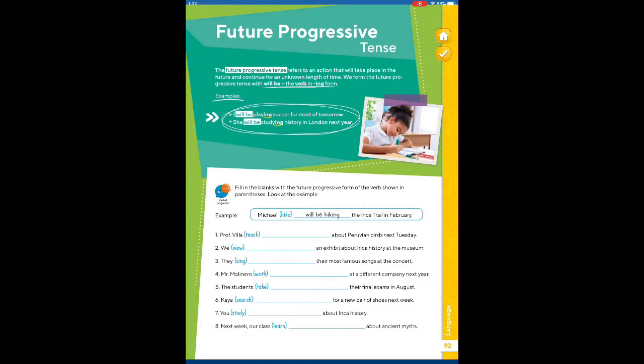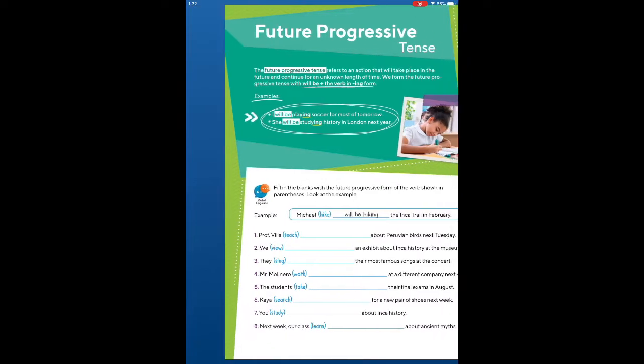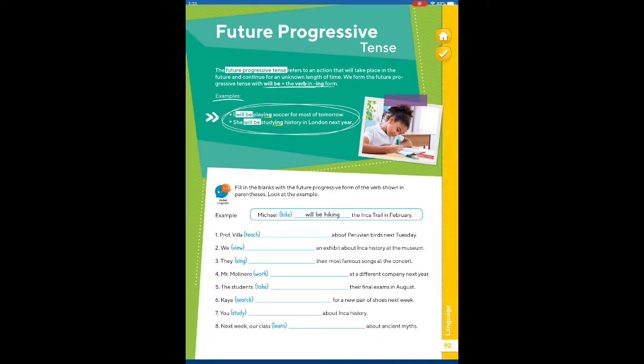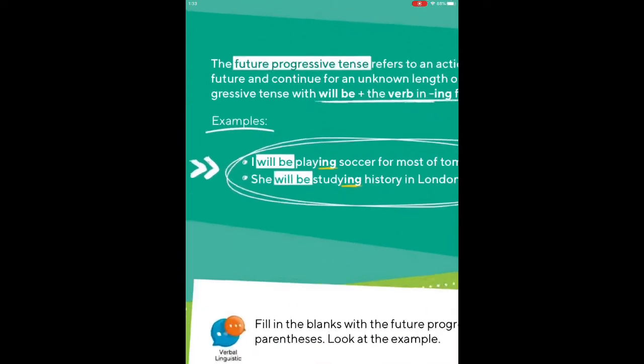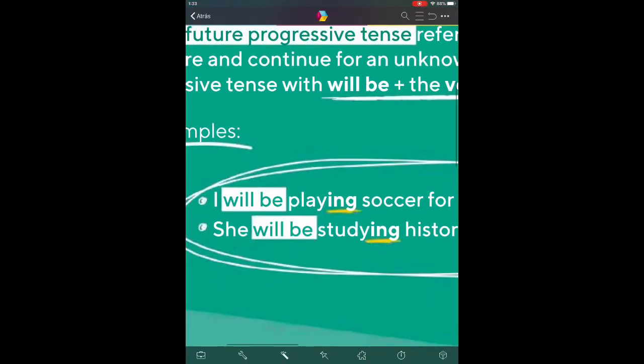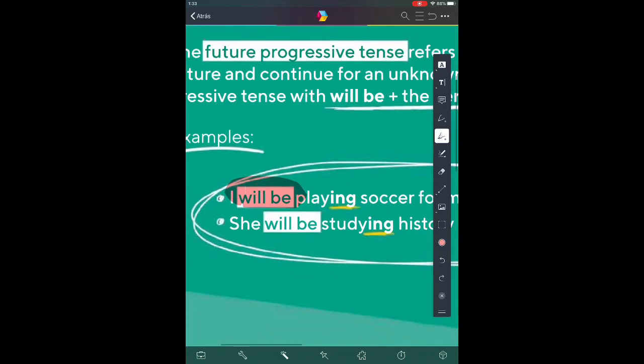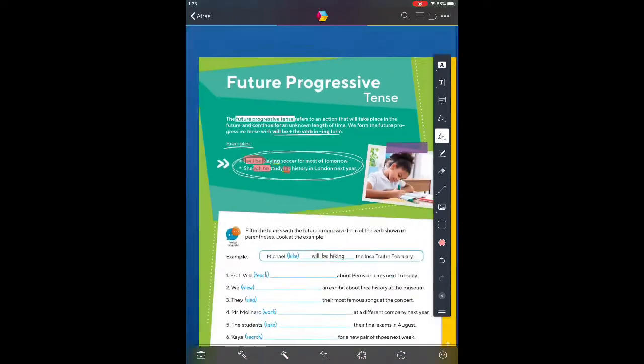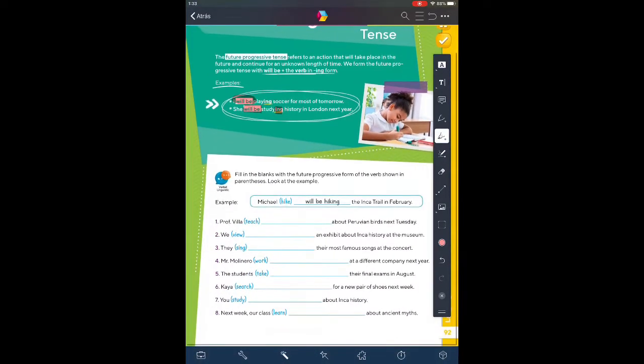For example, I will be playing soccer for most of tomorrow. Can you see here we are using will be and ing. She will be studying history in London next year.